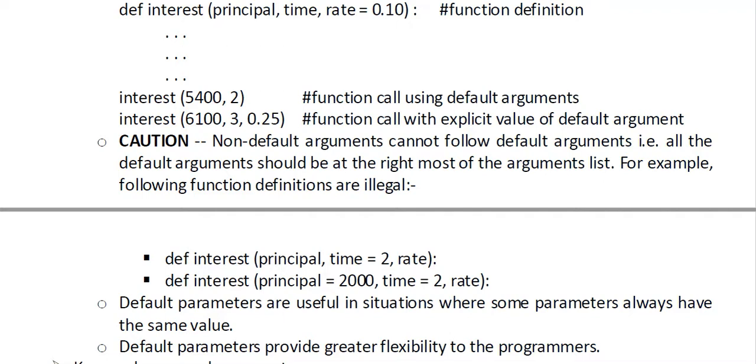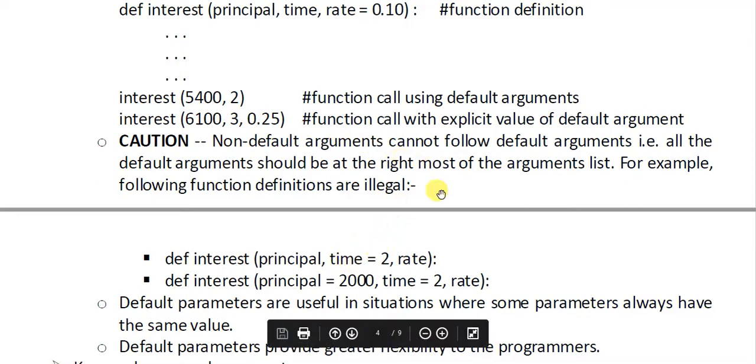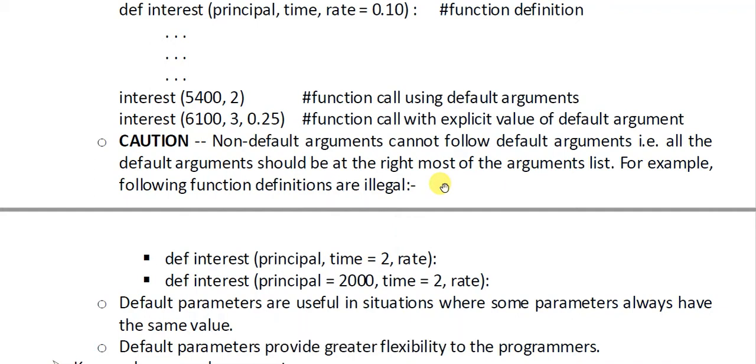It means that if you are using a default argument, it should be at the rightmost. It cannot be in the beginning and it cannot be in the middle. It must be at the rightmost. Okay, let us see it with an example. Example: if you use the command def interest principal, time equal to 2, rate.